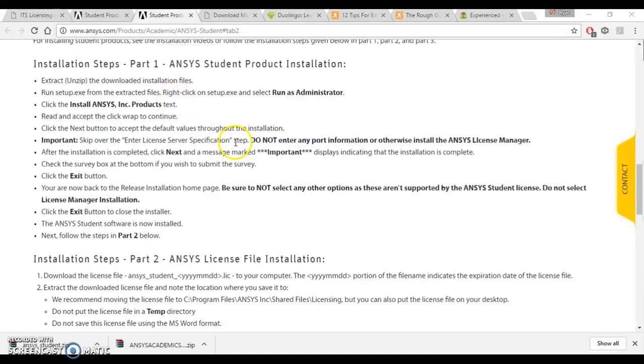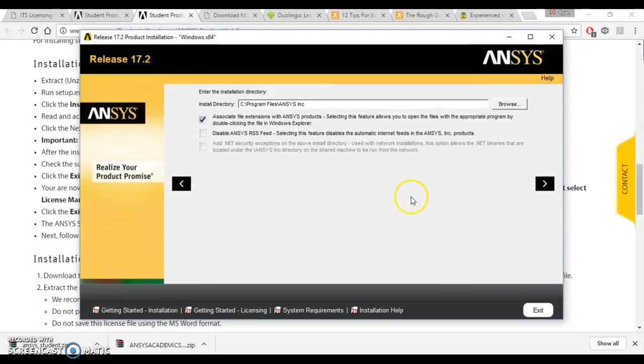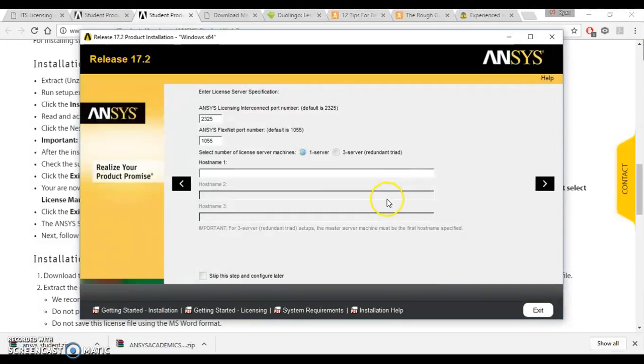Cool. Install Ansys products. That's what we want. Yep, I agree. Ansys, yep, that's a good place to put it.